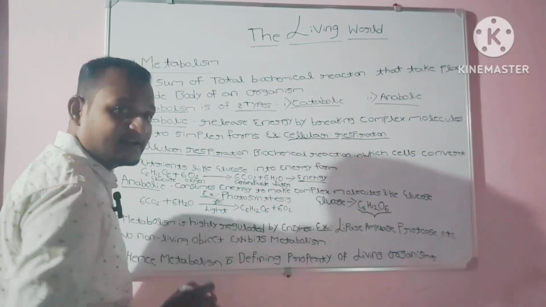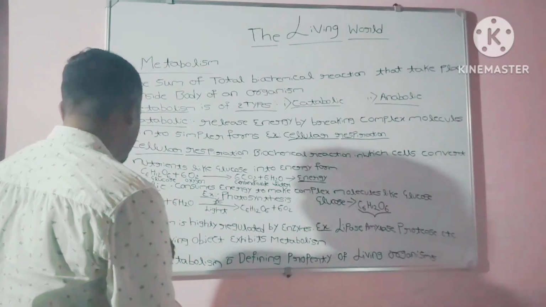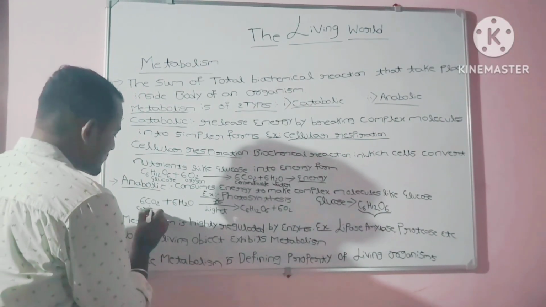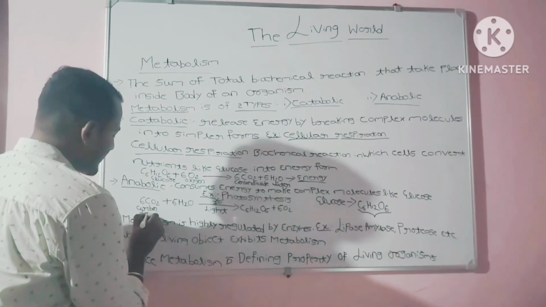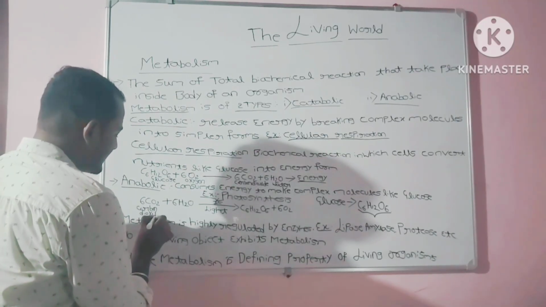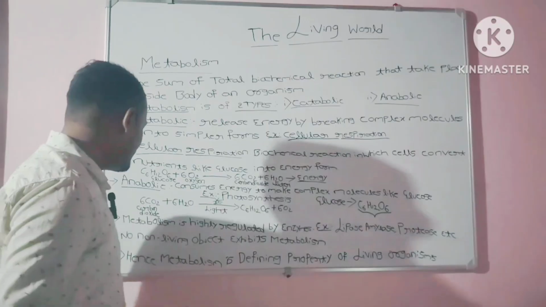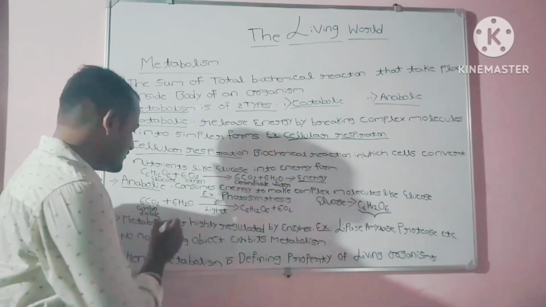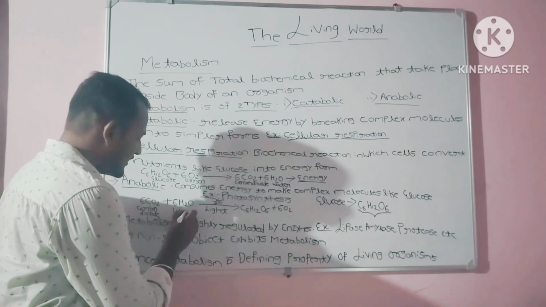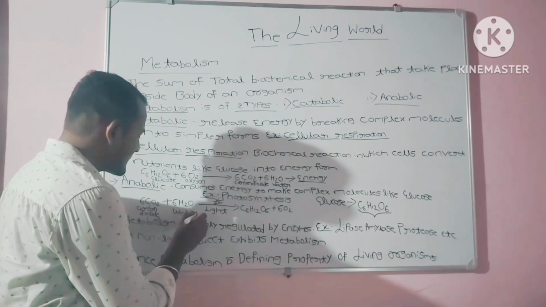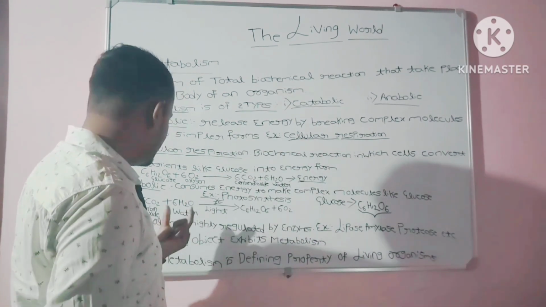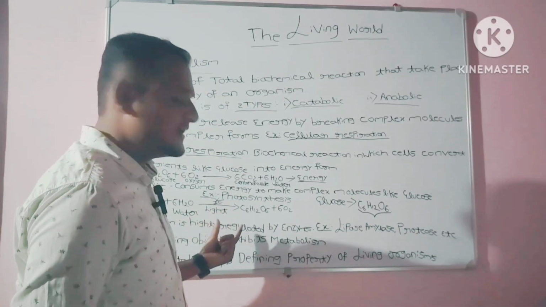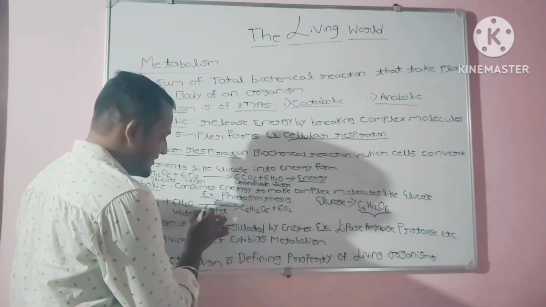The reaction has been written here for photosynthesis. 6CO2 is carbon dioxide. When carbon dioxide reacts with 6H2O, which is water, in the presence of sunlight, as you may see here, one word has been mentioned.